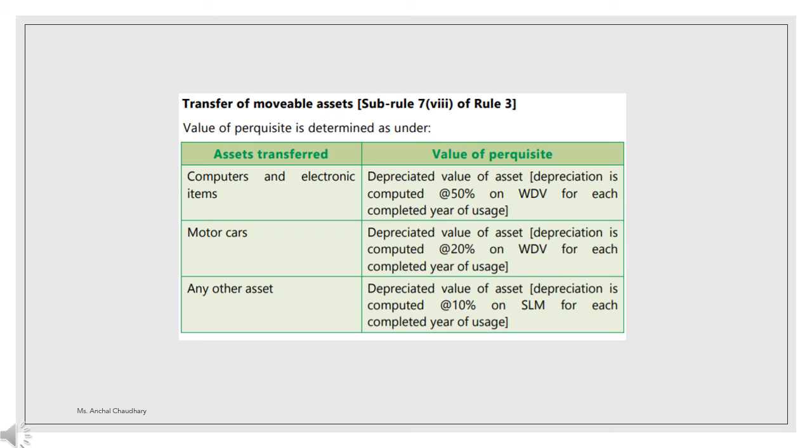Second, if that asset is a motor car, then the depreciated value of the asset will be determined at the rate of 20% on WDV method for each completed year of usage. And if it is any other asset apart from computers, electronic items or motor cars, then the depreciation will be 10% per annum on SLM for each completed year of usage. So this is how you have to calculate the value of perquisite when a movable asset is transferred to the employee.